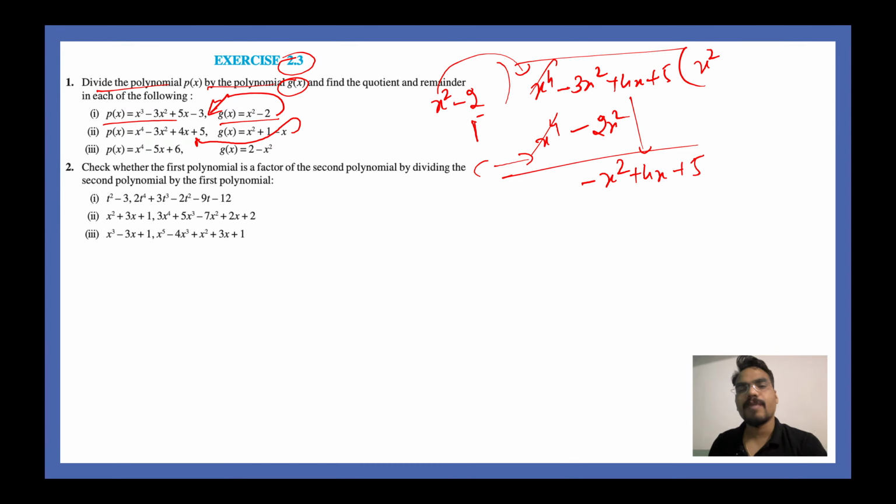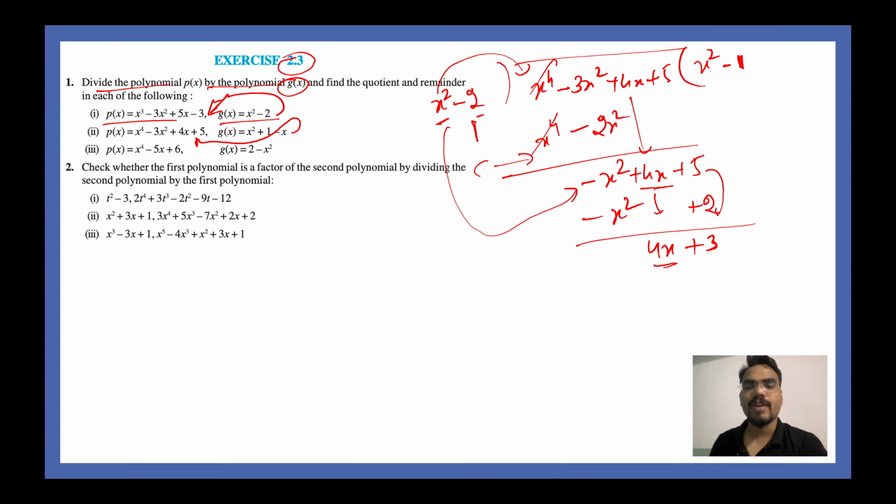Next step guys is to make this x square as minus x square. For that there is a very simple step, just multiply by minus 1, you will get it. So minus x square, and multiply this minus 2 with minus 1 also. So minus 2 minus 1 is plus 2, you get a value somewhere here. So your answer will be 4x plus 3, right? 4x minus 0 is 4x, 5 minus 2, again it is 3. So 4x plus 3 is what you are left with.